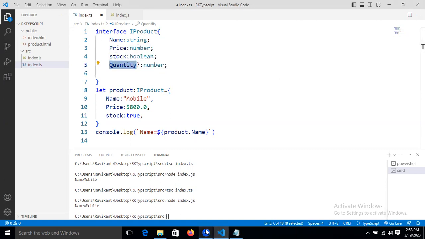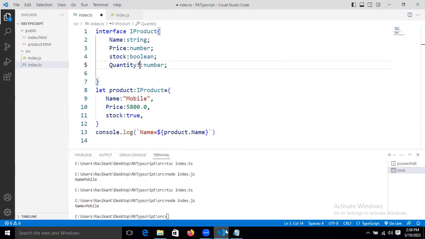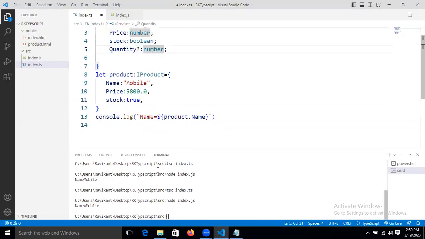To avoid that null data, what we are doing now? We are passing the question mark. That is the reason for the null reference character. Null reference character means, in this reference, if there is no data, then how to make these things optional by using the question mark. So that one only I typed here. Null reference character, what is that?